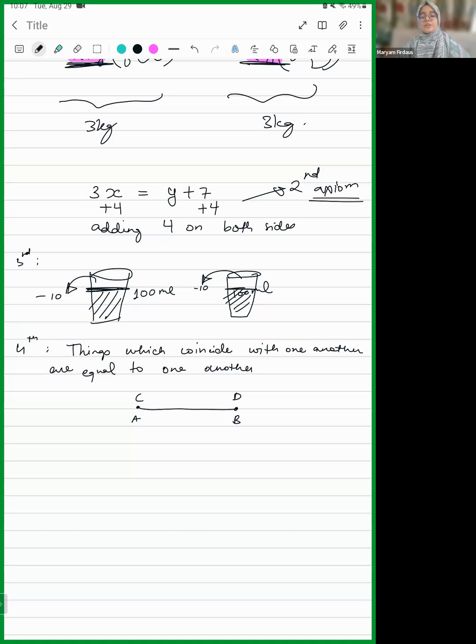Okay, we just completed the triangles chapter, right? You can think about the triangles. If there are two triangles and you make them lie right on top of each other in such a way that they exactly fit each other, what do we call it? We call it congruent. So that means those two triangles are equal to each other. That means they are the same. Getting it? Yes, ma'am.